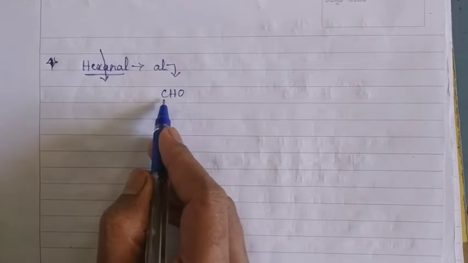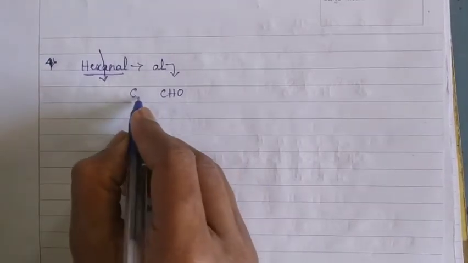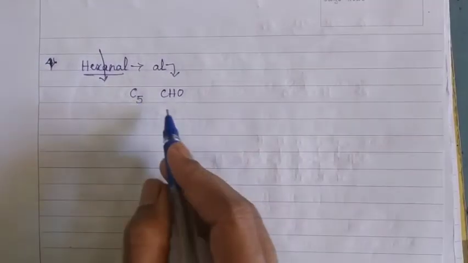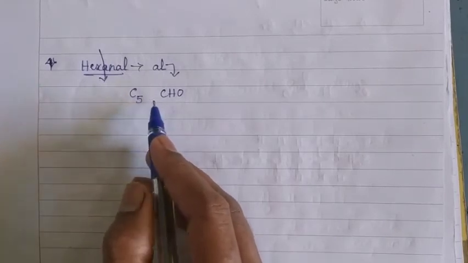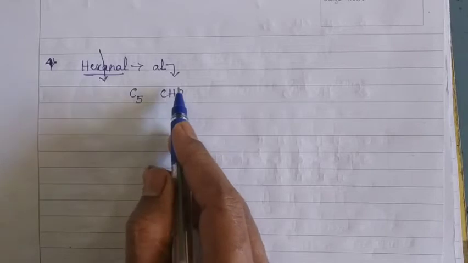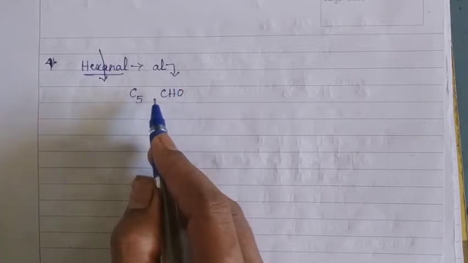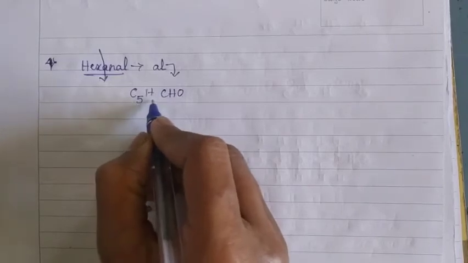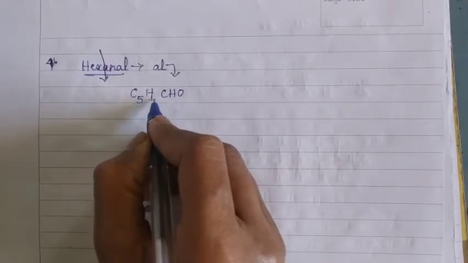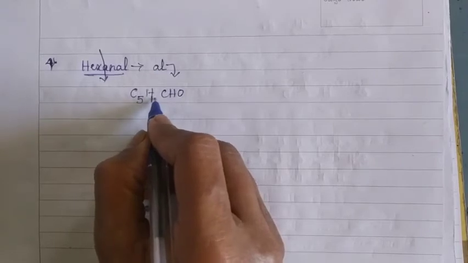See, already here 1 carbon is there. Now let us put here only 5, C5. But the number of hydrogen atoms is here. We count like this. 1 hydrogen gets replaced by the CHO group. The remaining hydrogen atoms are here. C5H, how many here? 10. Not 10, 11.